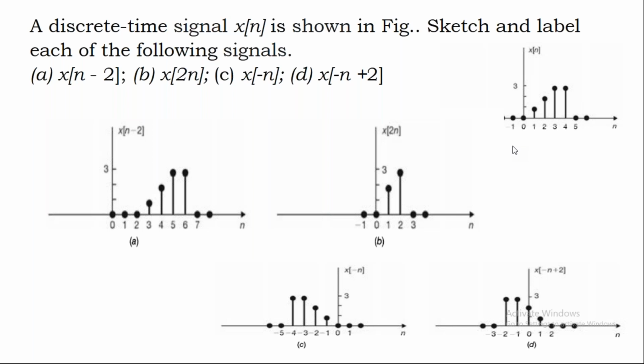Now tell me, observe this waveform x of n, mark the values in the chat box. Now I want the values at each and every instant of time. Please post it in the chat box and mark the values also.